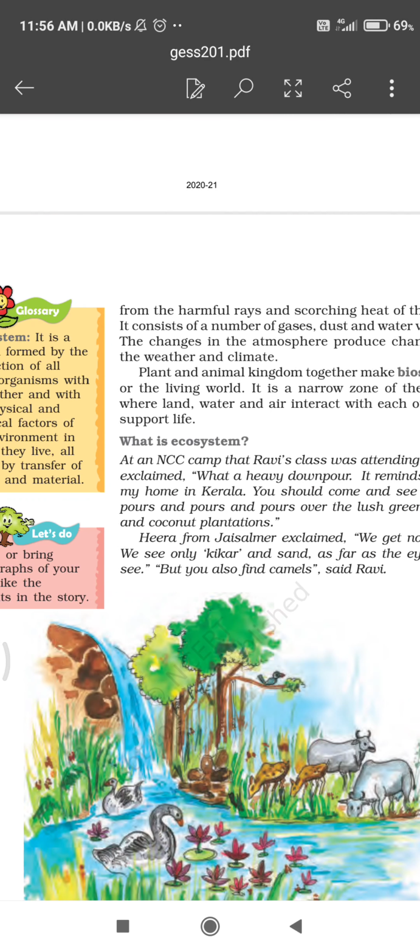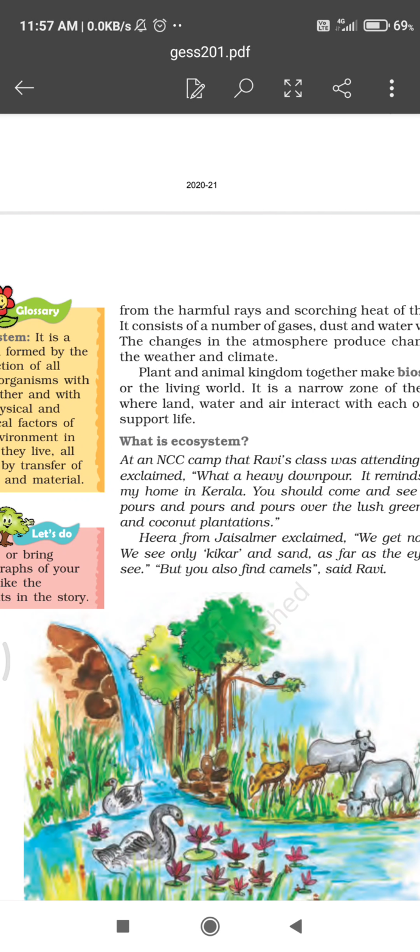Like Hira is from Jaisalmer. He is saying kikar and sand is their ecosystem. Means Jaisalmer is in Rajasthan, in desert area. So in desert area, sand is there, kikar, date palm trees are there, camels are found there, and rodents are there. So rodents, camel, kikar, date palm and sand all is included in the ecosystem of the desert.